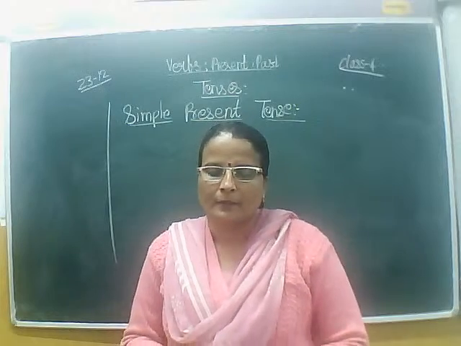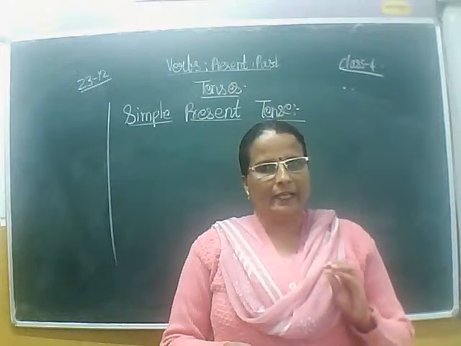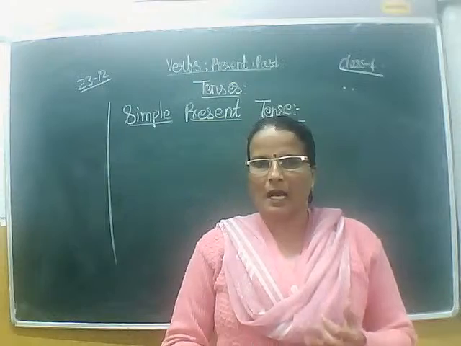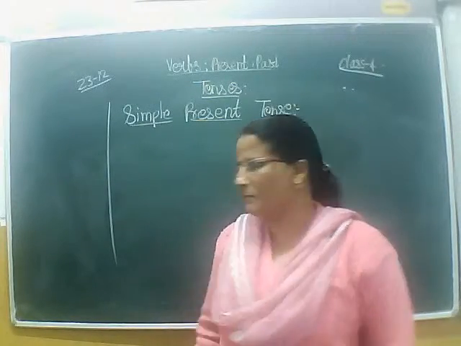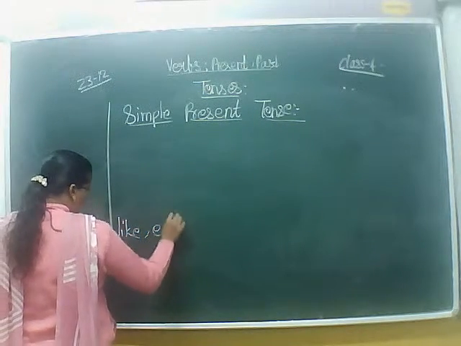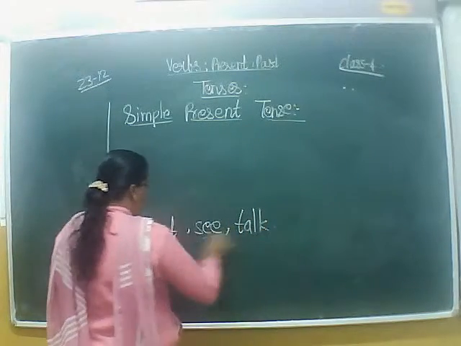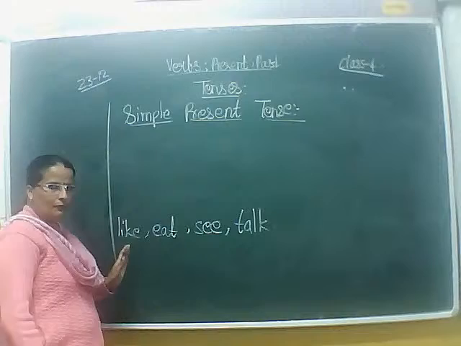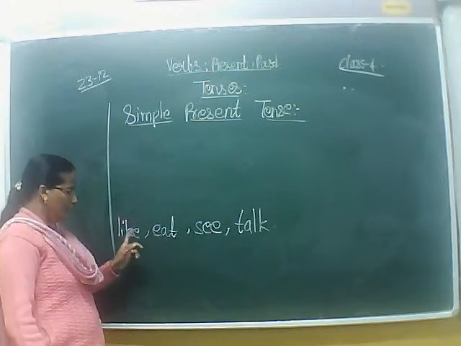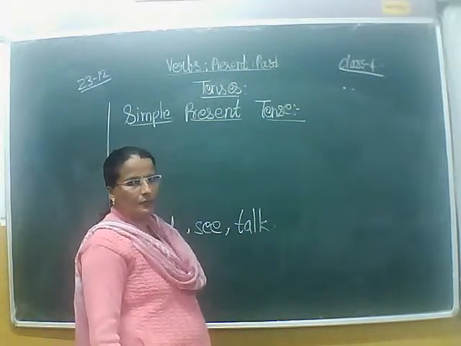Okay children, thank you for your response. So, every verb has a base form. That means it has no ing at the end of it, no ed, and no s or no es. Simply the verb. For example, eat, see, talk, etc. Simply the base form, the root form of the verb. This is called the base form of the verb. There is no special ending. No D, no ED, no S, no ES, no ING. So these are called the root form of the verb.